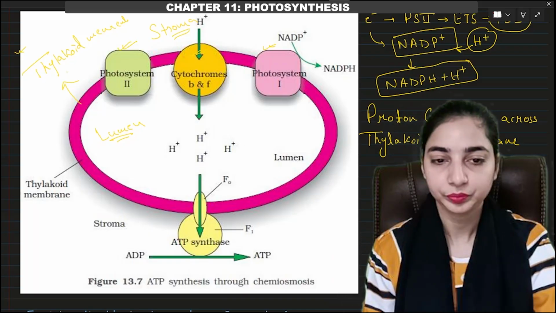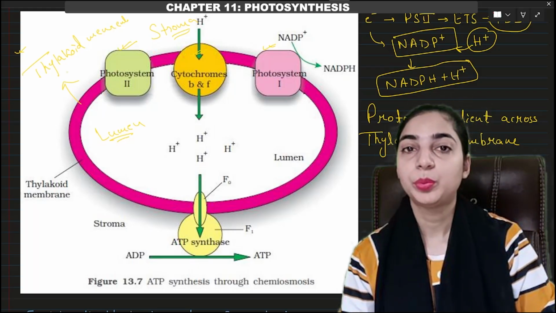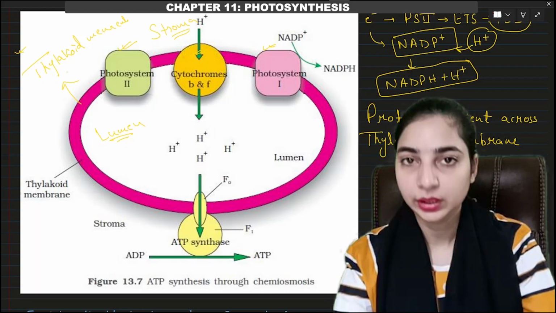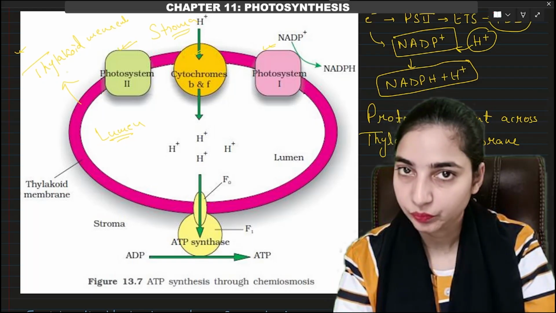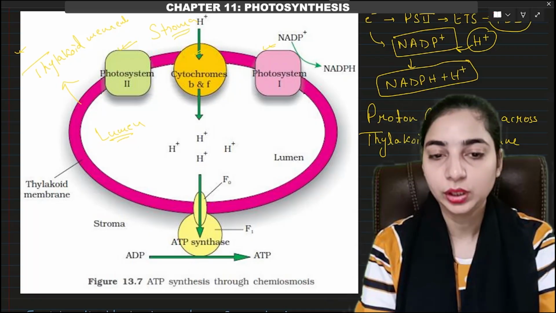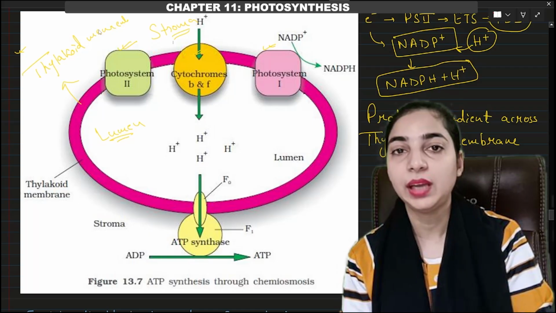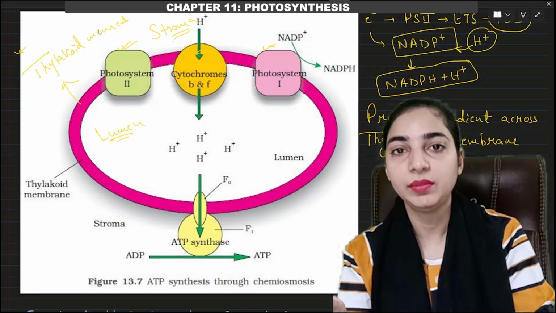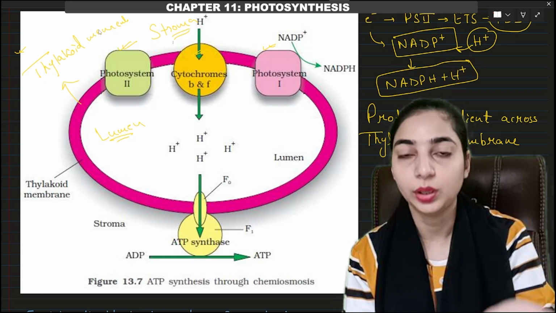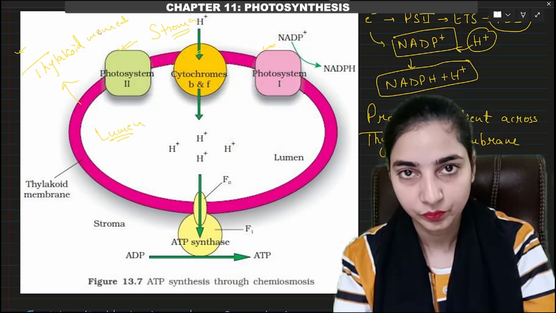This is clear? Now, what will happen? First of all, a proton gradient will be developed and then this gradient will be broken down to release the energy. Now, how will the proton gradient be formed? Gradient means what? Gradient means a difference in the level. Suppose on one side we have more protons and on the other side we have fewer protons, it will lead to a difference in the levels of the proton or difference in the concentration of the proton. So this is known as the proton gradient. Got it?